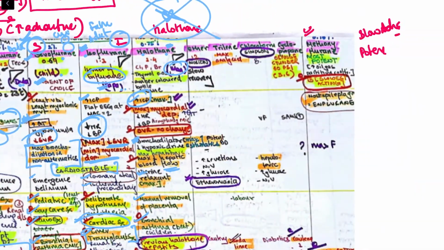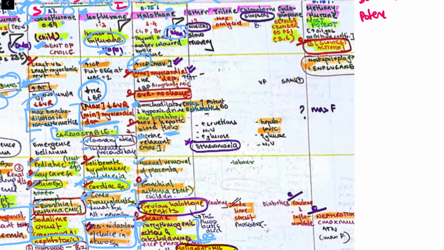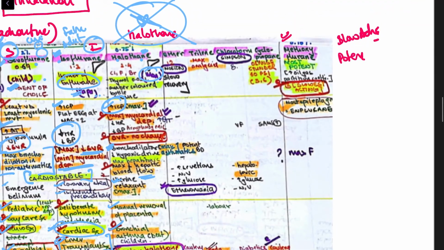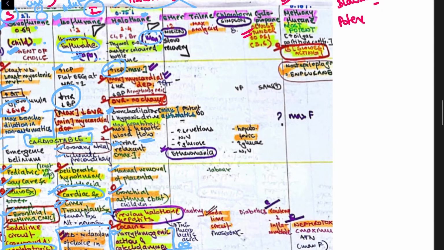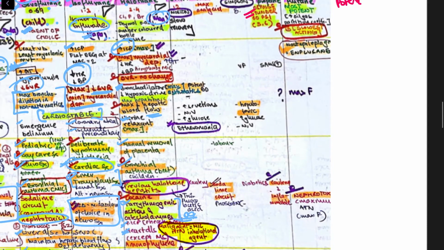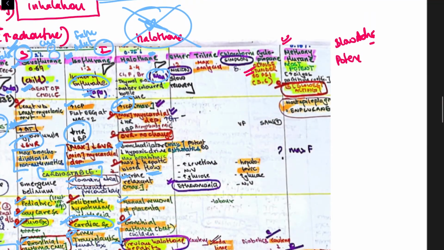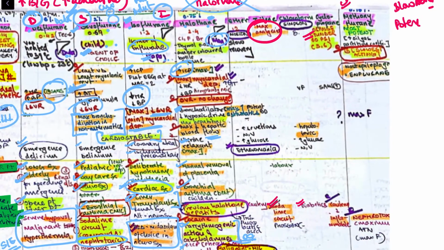Then next are some other inhalation agents about which you just need to know a few points, like cyclopropane. It is stored in an orange cylinder. Then chloroform, it was initially used, right? We used to see in movies that people are kidnapping each other with chloroform. It is hepatotoxic, just remember that, and it is contraindicated in diabetics. Then trilene, this causes maximum analgesia, right? For this also a soda lime circuit is used. We were using soda lime for sevoflurane and trilene.